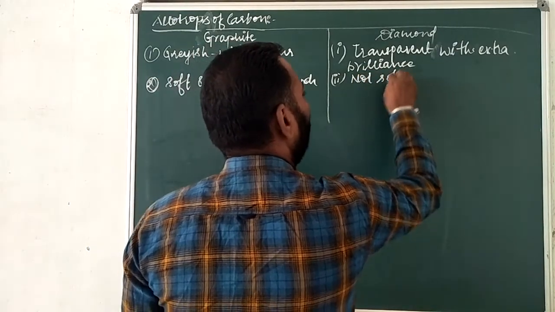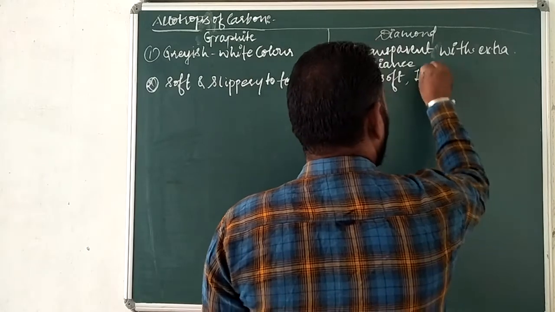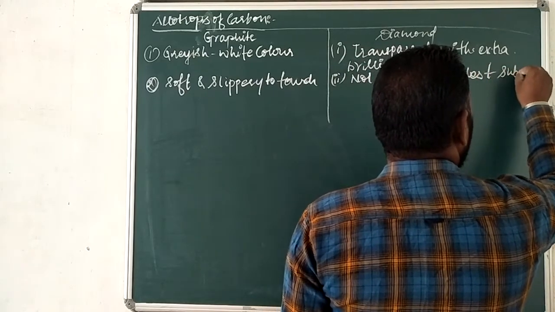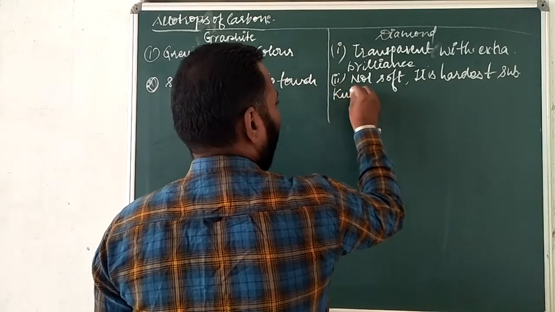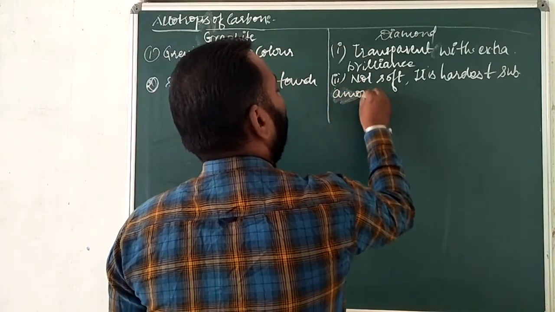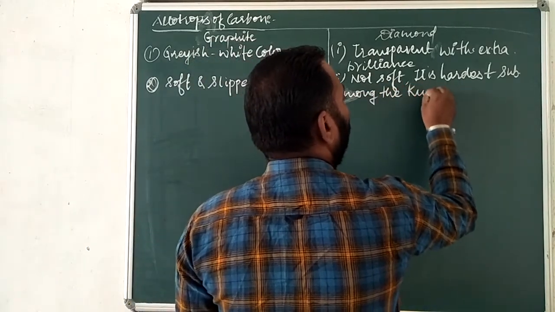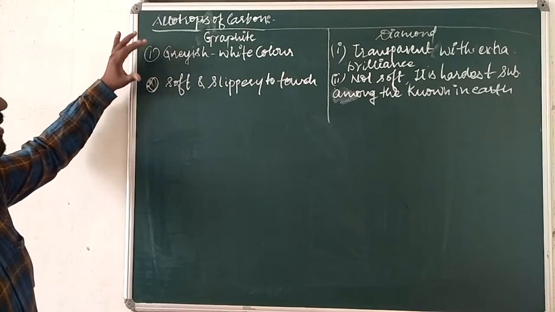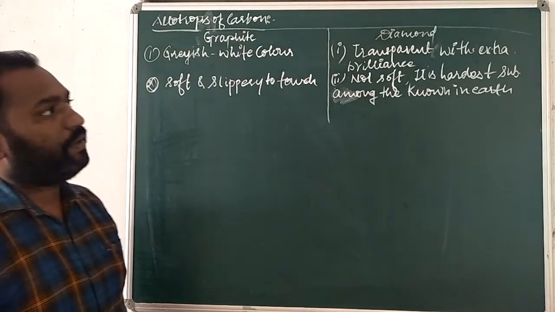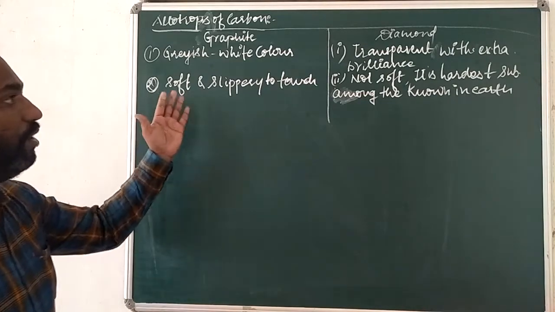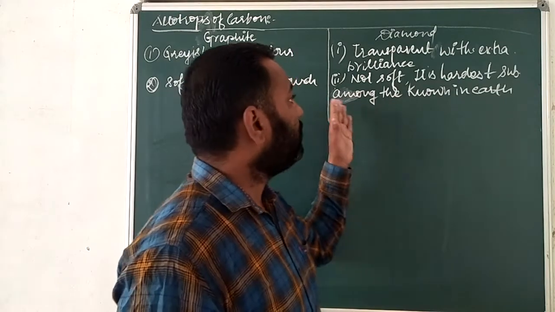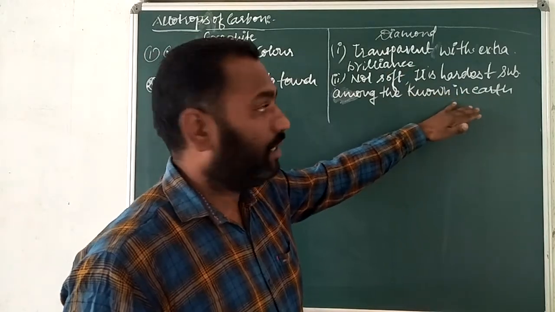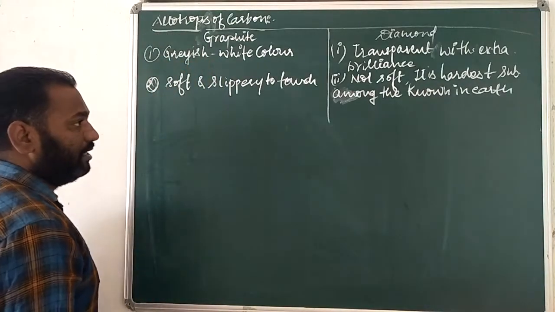Diamond is not soft. It is the hardest substance known on earth. Among all the elements and substances known on earth, the diamond is the hardest.